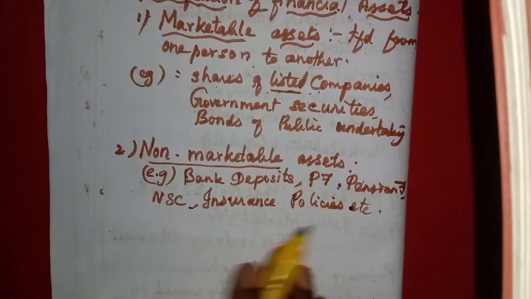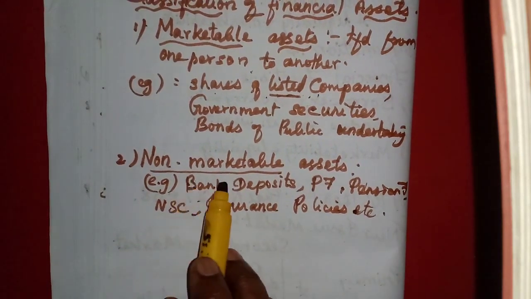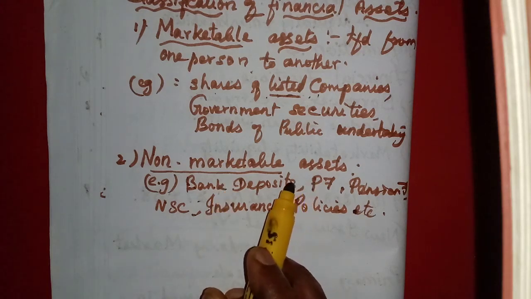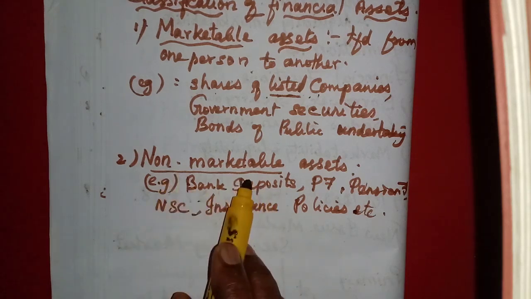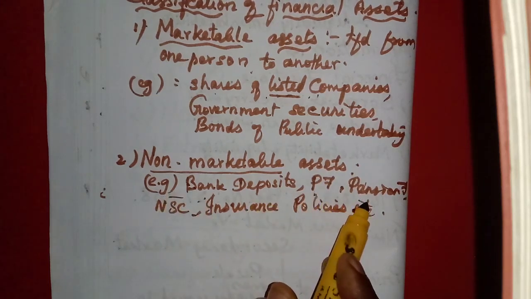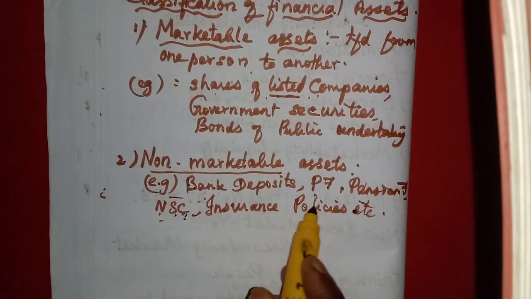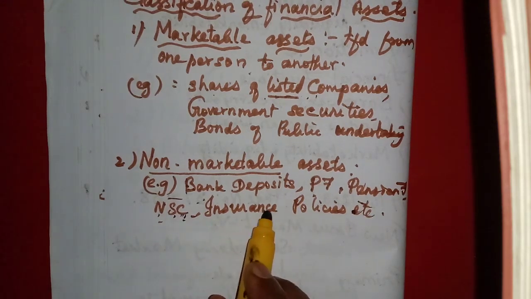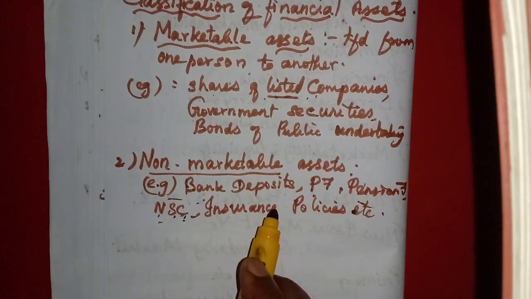Some other assets may be there. Here the non-marketable assets are the assets which cannot be easily transferred from one person to another. Some of the examples are bank deposits, provident fund, pension fund, the national savings certificates, where we will get one certificate. Then insurance policies and bonds, whose ownership also we cannot transfer from one person to another. So you should know this.